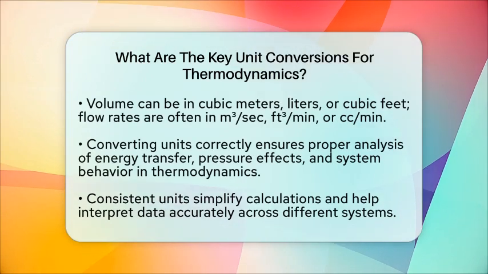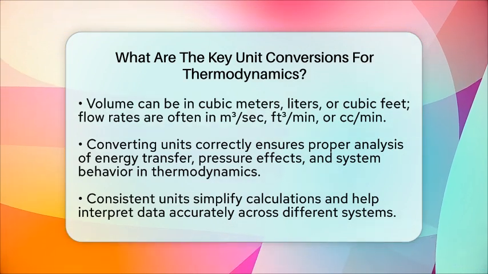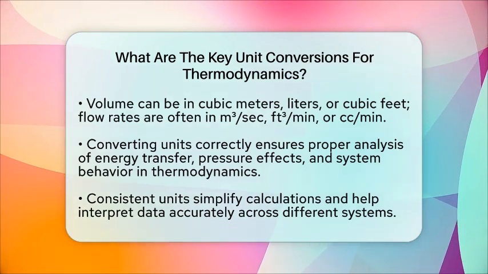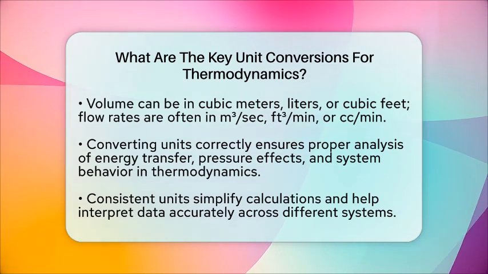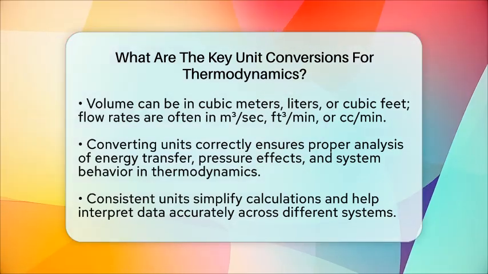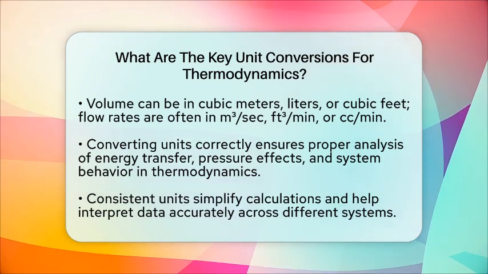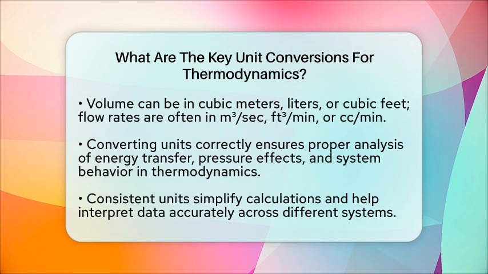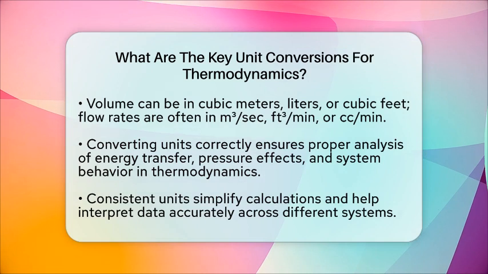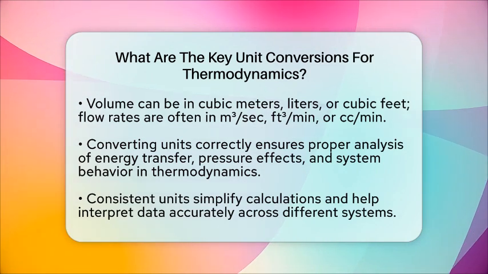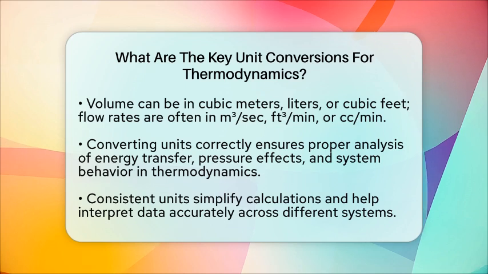In a closed system, the mass stays the same, but energy can move in or out. To analyze these systems accurately, you need consistent units. If heat transfer is given in BTU and work in joules, converting both to the same unit simplifies calculations. Also, converting temperature to Kelvin or Rankine allows correct application of thermodynamic formulas. Pressure conversions help you use the right equations of state, like the ideal gas law, which links pressure, volume, and temperature.